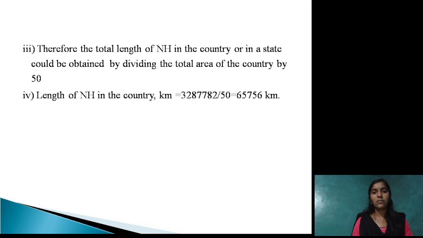Therefore, the total length of national highway in the country or in a state could be obtained by dividing the total area by 50. Therefore, to find the length of the national highway, the area of the region divided by 50, we can get the total length of the national highway. Lastly, for our country, 32,87,782 is the area of our country, and divided by 50 we get 65,756 kilometer national highway length.